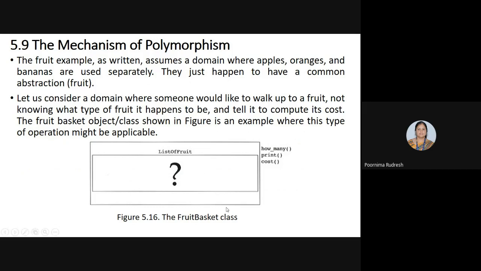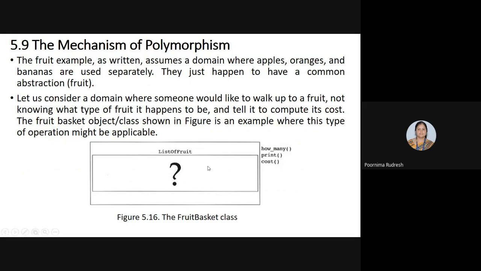Okay, now let us consider that I have a fruit basket class. It is a common class. Okay, so it consists of all types of fruits, means it consists of apple, orange, and banana. All are there in the fruit basket. That we are defining as a class. Clear? And this class consists of all three types of fruits: apple, orange, and banana.